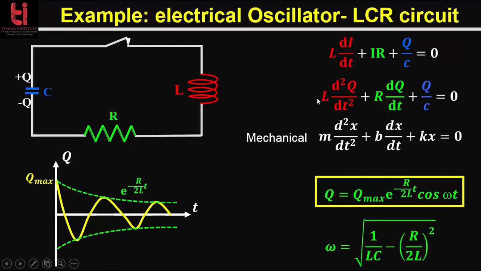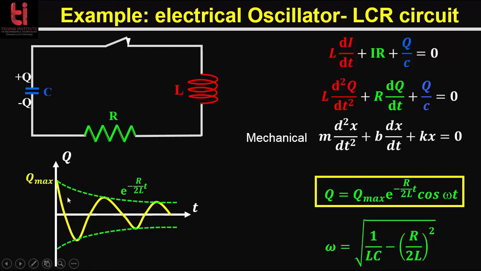Now if we compare this equation with the mechanical case, that is the mass immersed in a viscous fluid, the equation of motion was m d2x by dt2 plus b into dx by dt plus kx equals 0. So these two equations are similar, and you can expect that the solution will also be identical. Here the solution q will be equal to q max into e to the power minus R by 2L into t, times cos omega t, where q max is the maximum charge stored in the capacitor.